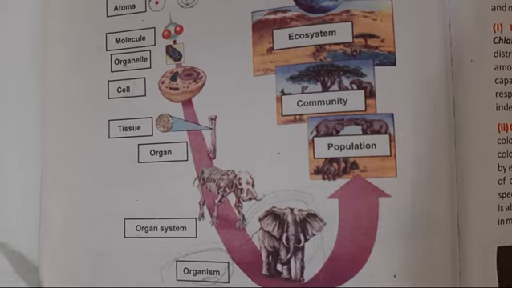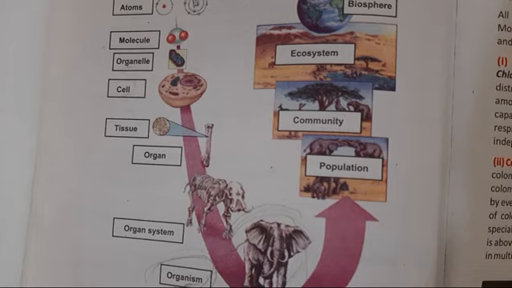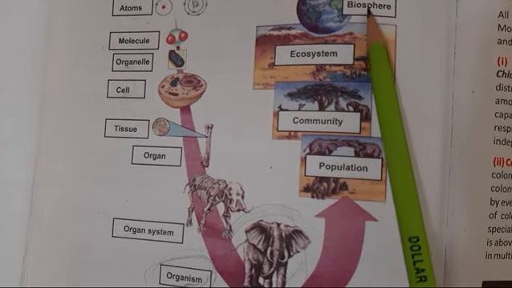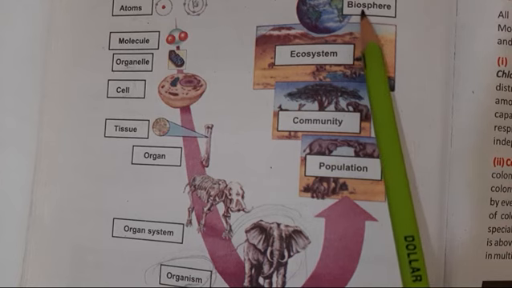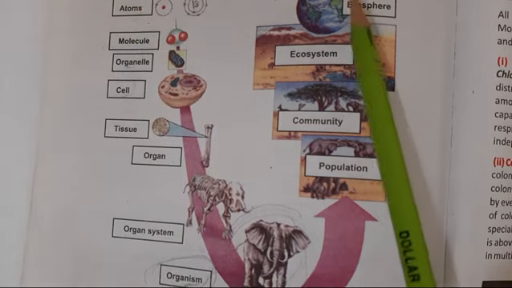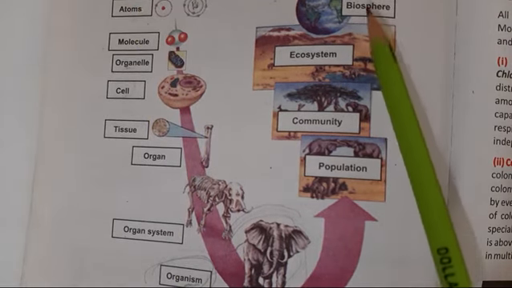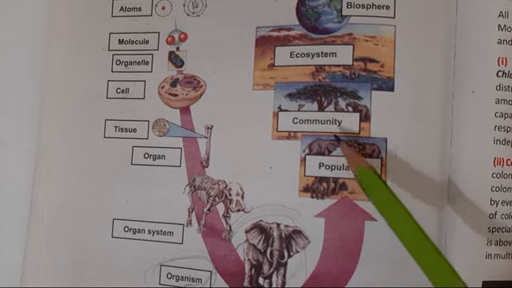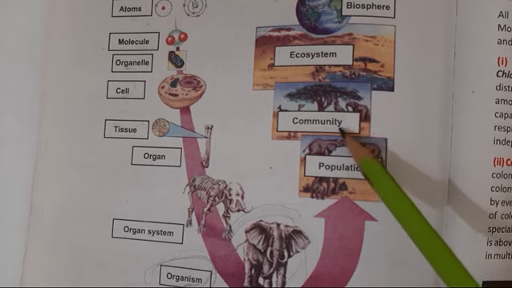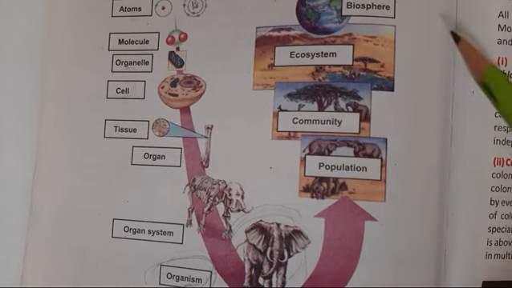So these are the levels of biological organization, right? There are other levels of biological organization as well which are higher than organism, such as population, community, ecosystem, and the highest level is biosphere. The smallest level is atom, while the highest level of biological organization is biosphere. But population, community, ecosystem, biosphere, these are higher levels than organism. We will study it later on.